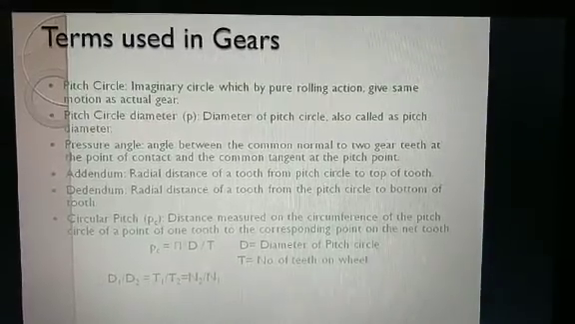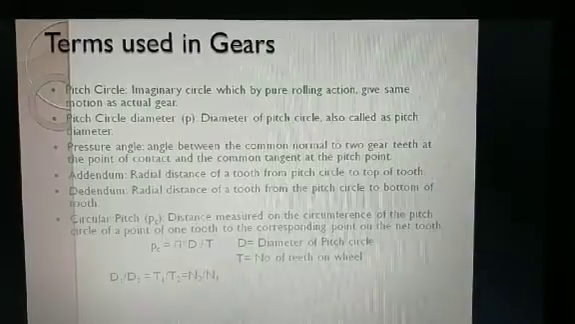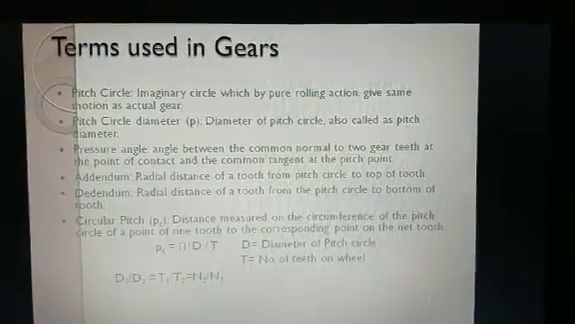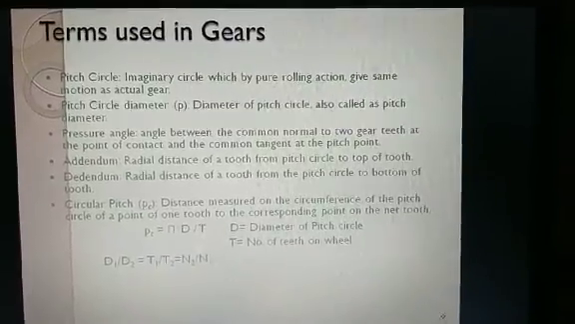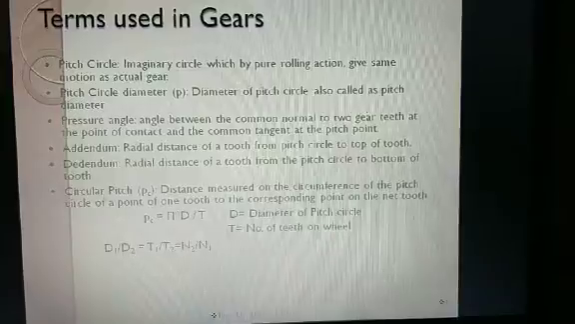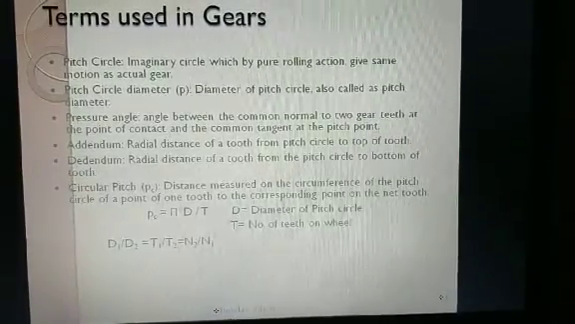Terms used in gears. Pitch circle: an imaginary circle which, by pure rolling action, gives the same motion as the actual gear. Pitch circle diameter: the diameter of the pitch circle, also called the pitch diameter.